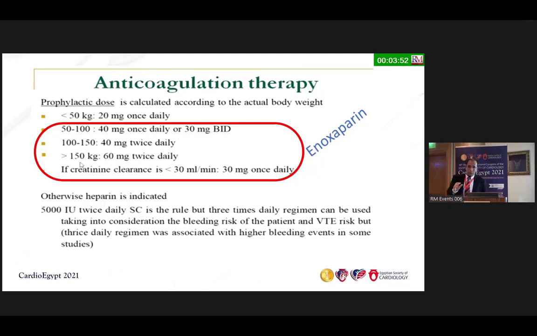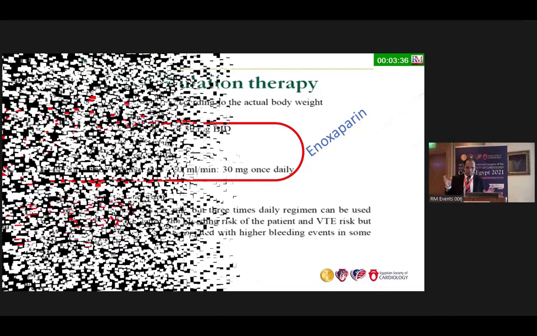For heparin, please don't use three times, every 8 hours doses, because it increases bleeding risk. COVID or bleeding risk, yes. So you can use only 5,000 international units of heparin twice daily. Bleeding can be exceeded in COVID, and also thrombosis.